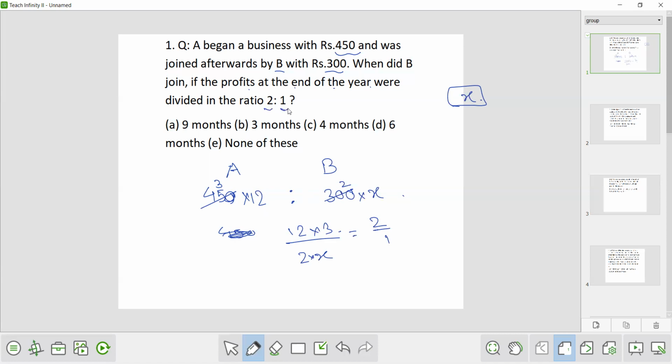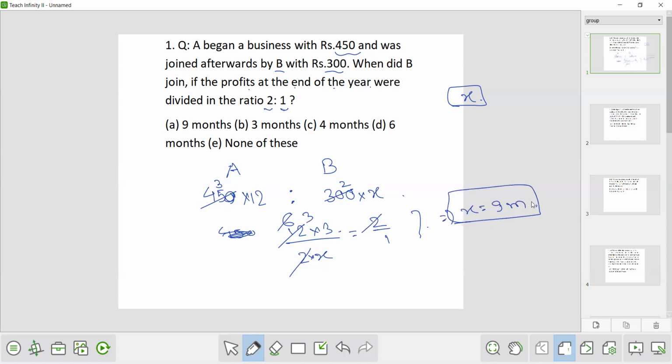Profit ratio is given 2 by 1, and we know that profits are distributed in the ratio of their investment if other conditions are the same. If the time period is not the same, we make the time period the same, and now the profit will be divided in the ratio 2:1. So 12 into 3 upon 2 into x is equal to 2. Now cancel it from here. So it will be 6 times. Now this 2, 3 times. Now x is equal to 9 months.